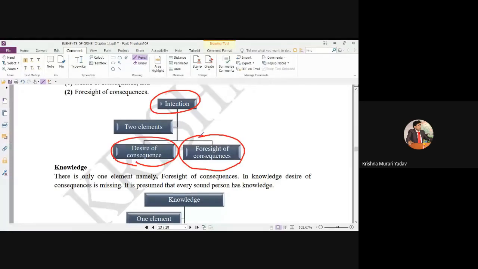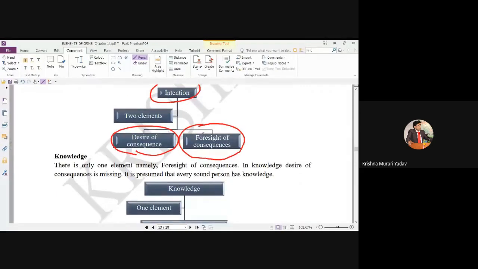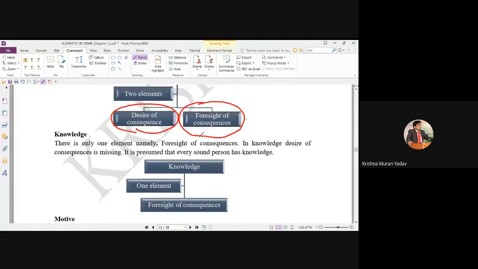But if it has been caused with knowledge, then the nature of the punishment will be different. It is very important. Intention means desire plus foresight of consequences. The word intention is not defined in the IPC, but this is the perfect definition.